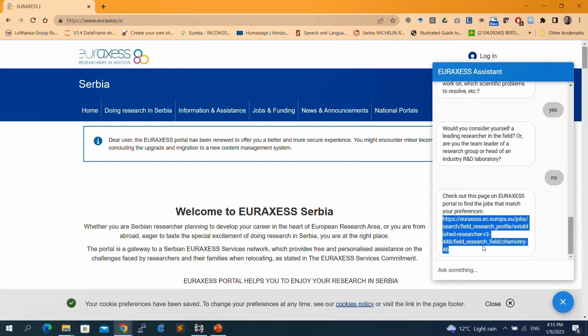Did this remove the need for you? Absolutely not, because this chatbot cannot take a researcher by the hand and answer some very specific and complex demand. And EURAXESS experience shows that the majority of the services are personalized. If it's easy to answer some question, then you could easily assume that researchers will find the answer online. They wouldn't call you if it's easy to answer. So the majority of your work will be related to personalized assistance. So why not deal with the easy part and automate activities like this? I think this is a step in a good direction, because at least it reduces some of the burden from your typically very busy backs.